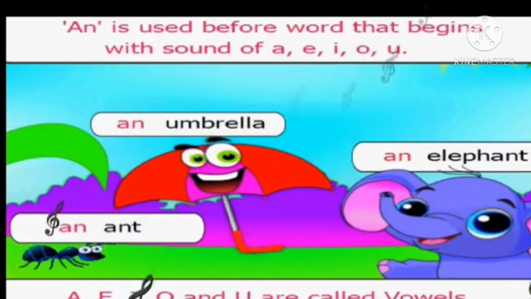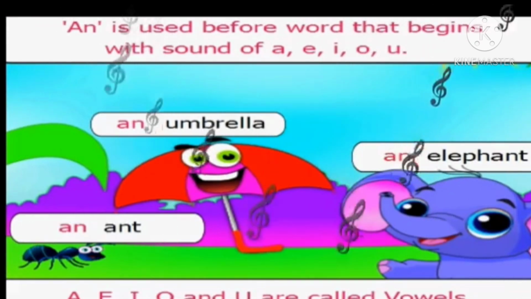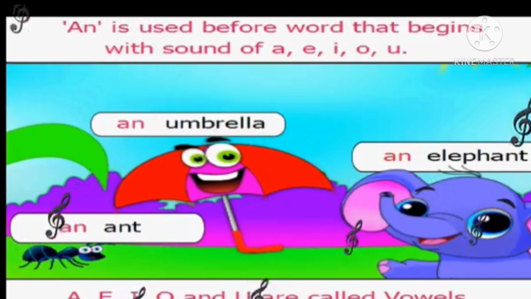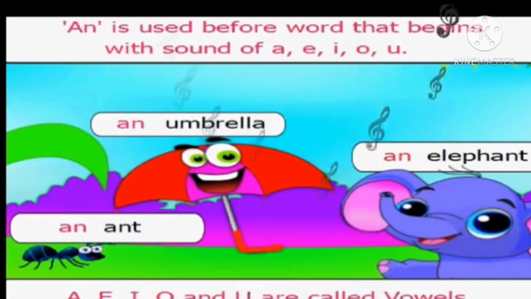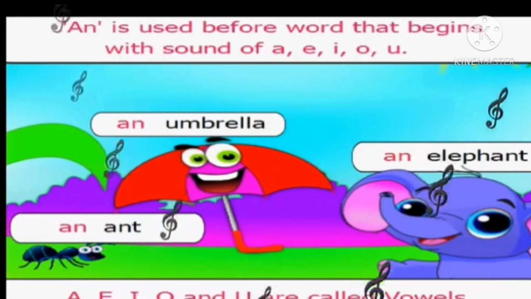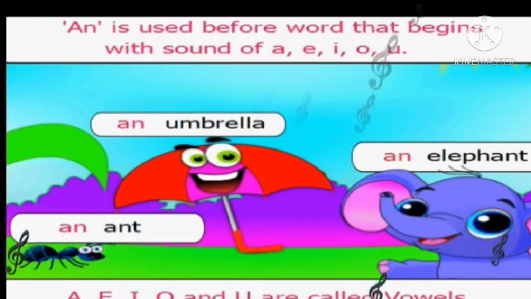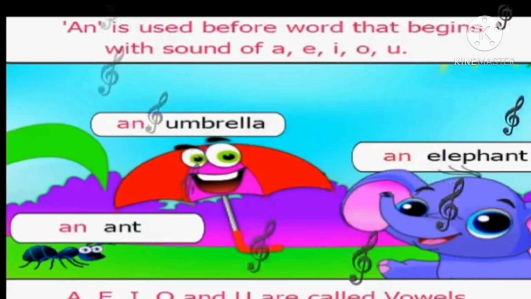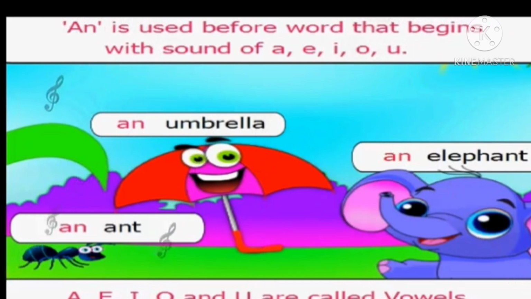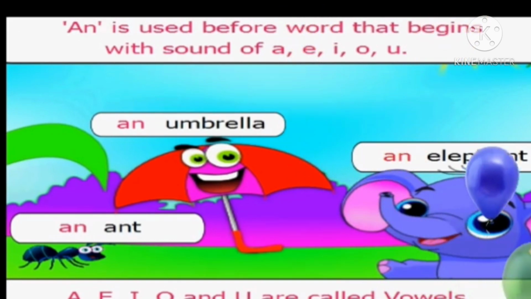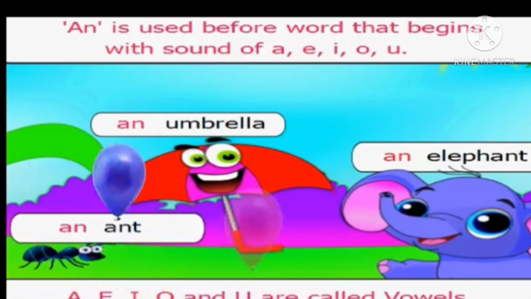But we use an with the naming words that start with a vowel sound, that is a, e, i, o, u. These are vowels in English. An umbrella. There is one umbrella. We can't say a umbrella because it starts with the vowel sound u. So we use an for one umbrella.